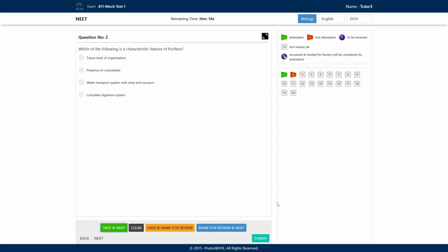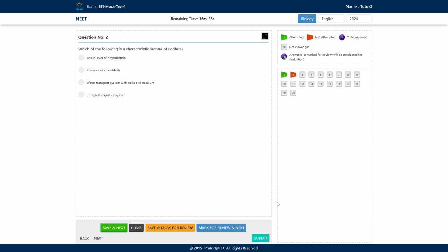Next question is, which of the following is the characteristic feature of porifera? A, tissue level of organization. B, presence of nidoblast. Third, water transport system with ostia and osculum. And fourth one, the complete digestive system.